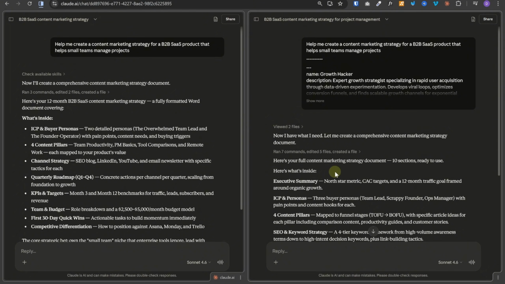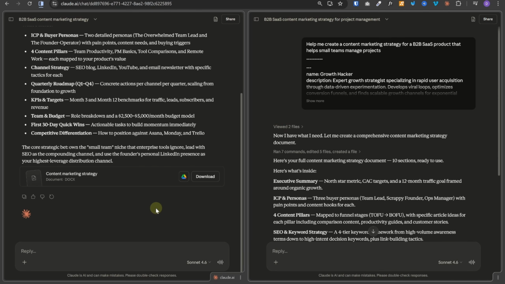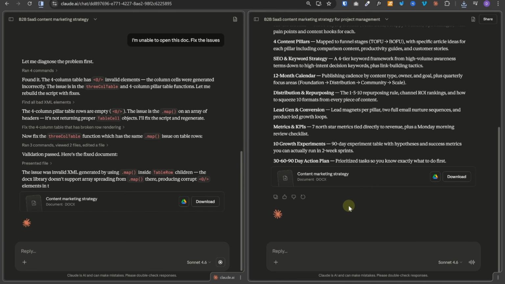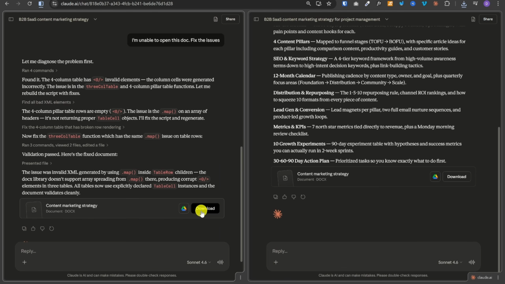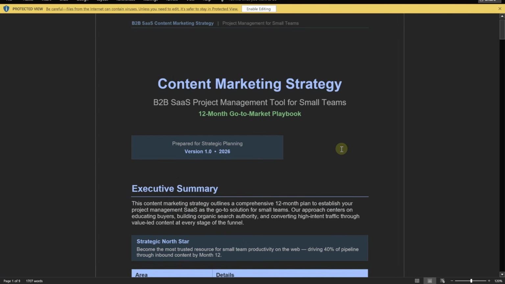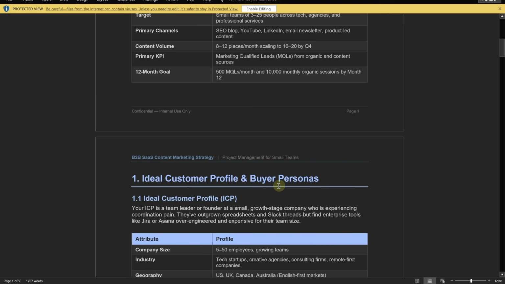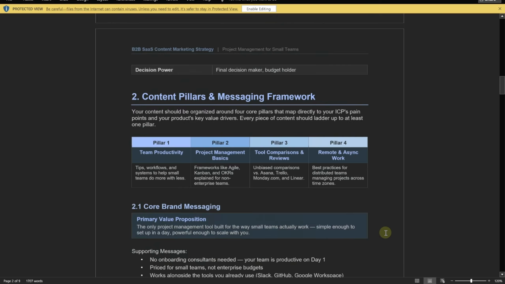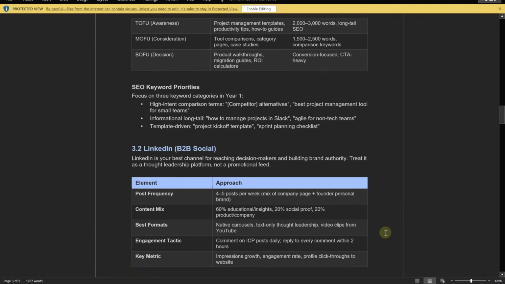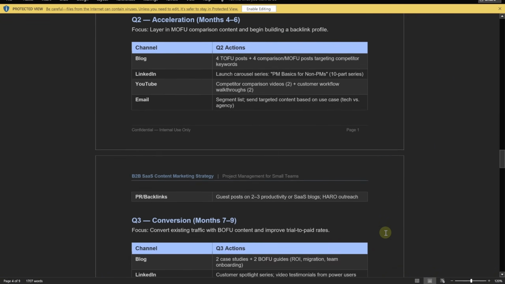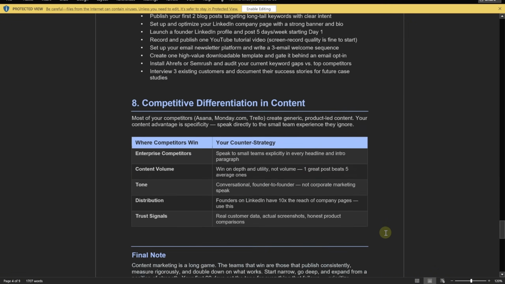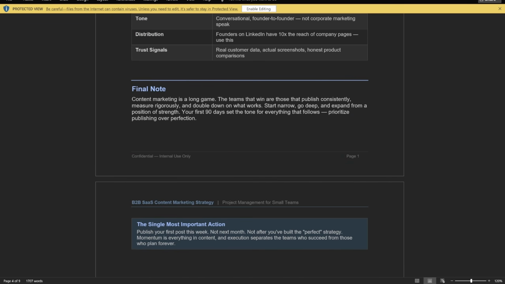Now both of these are complete. Let's open the file generated by the query without any persona. Looks like there is some issue loading this document. So let's ask it to fix. Alright, the issue is fixed. Now let's download the file and open it. And here's the doc. It has the executive summary, ideal customer profile and buyer personas, then content pillars and messaging framework, channel strategy, then quarterly content roadmap, KPIs and success metrics, team and budget, and competitive differentiation in content. So this is a decent response.